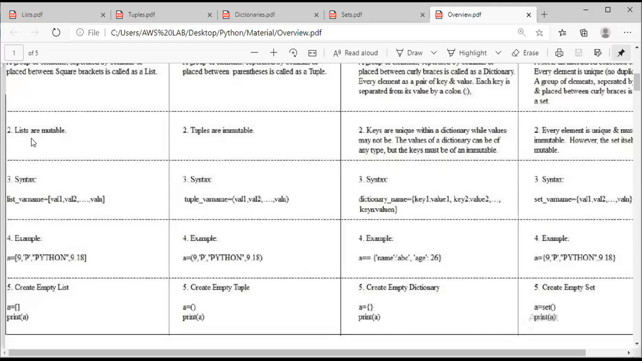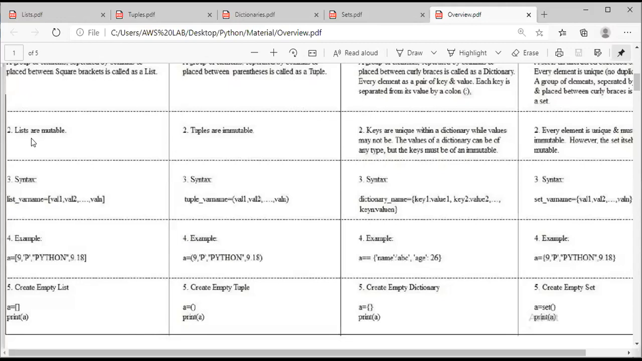So lists are mutable. Coming to the tuples, they are immutable. That means once we have decided an element, if it is a list, we can change the elements in the list. But if it is a tuple, we cannot change the elements in a tuple. Clear, everyone? So lists are mutable, tuples are immutable.